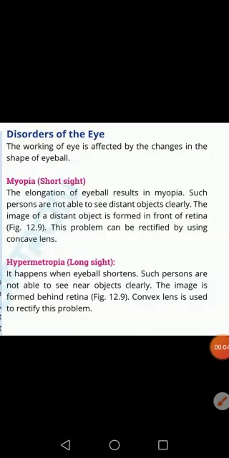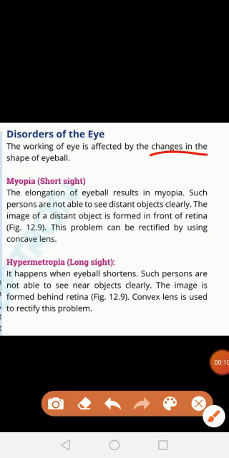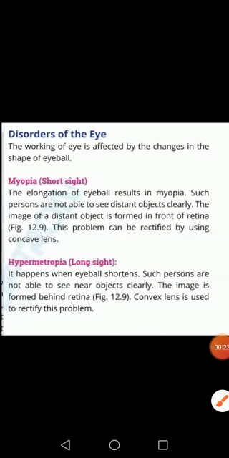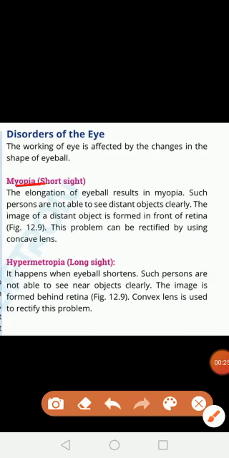Our today's topic is disorders of the eye. It is basically due to a change in the shape of the eyeball. When there is a change in the shape of the eyeball, different types of disorders may occur, for example, myopia and hypermetropia. These are the two disorders which we will discuss today.